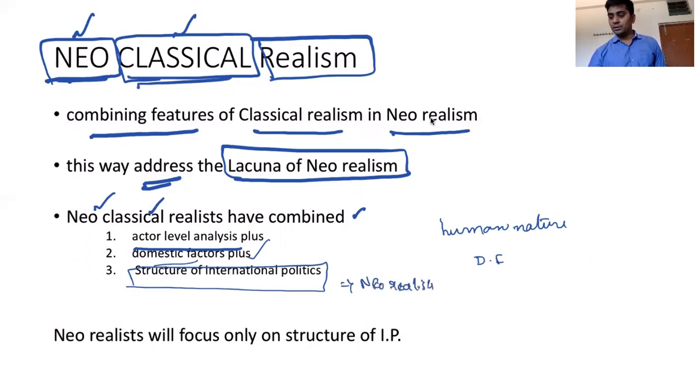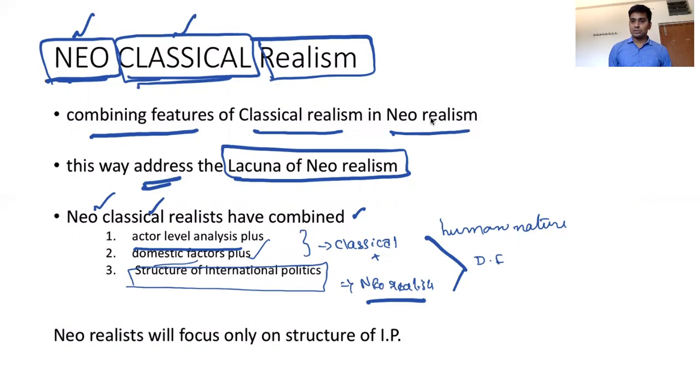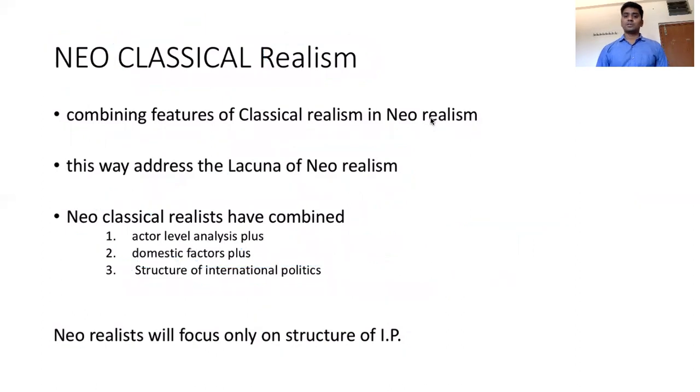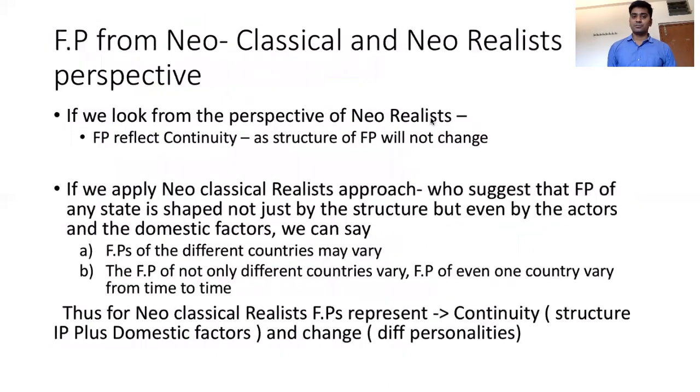So we are combining the classical aspects with neo aspects. As such, they have come out with the so-called neoclassical realism. This is how the subject emerged. Neo-realists focus only on the structure of international politics. Classical realists focus only on the actor or domestic factors. Today, they are combining the three and have emerged as one new school called the neoclassical realist school. Having said this, we will see foreign policy from a neoclassical perspective.